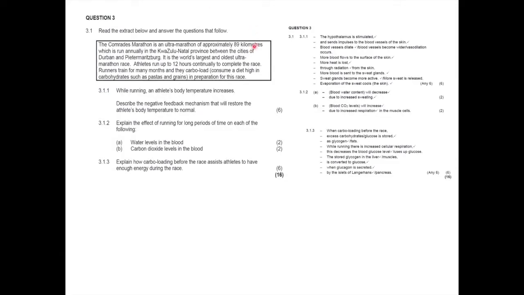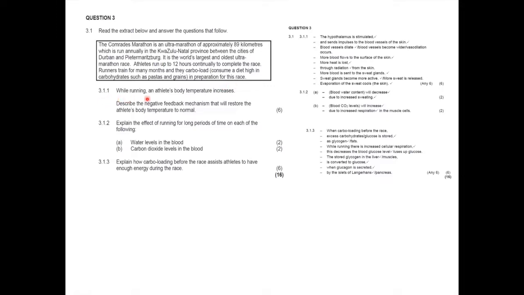Right, question 3.1. Read the extract below and answer the questions that follow. The Comrades Marathon is an ultra-marathon of approximately 89 kilometers, which is run annually in the KwaZulu-Natal province between the cities of Durban and Pietermaritzburg. It is the world's largest and oldest ultra-marathon race. Athletes run up to 12 hours continually to complete the race. Runners train for many months and they carbo load, which is consume a high diet in carbohydrates such as pastas and grains in preparation for this race.